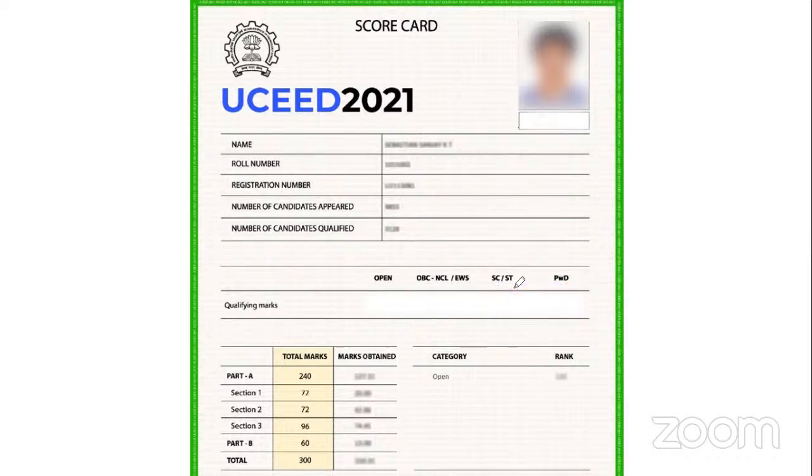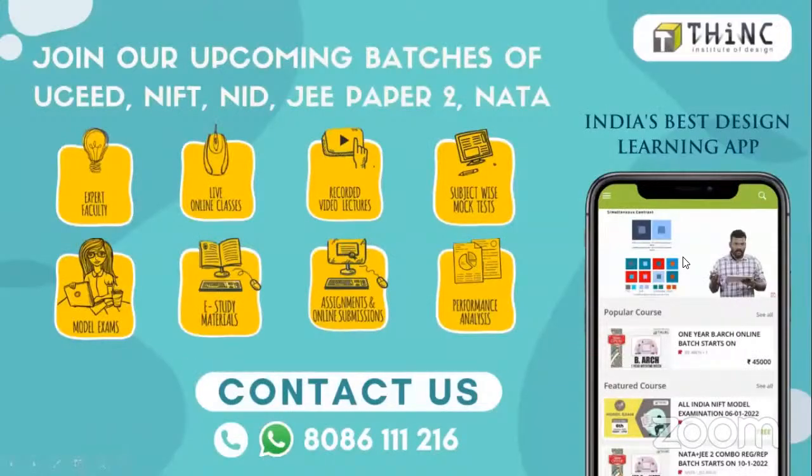So what does a qualifying marks mean? When you get qualified, what does that ensure? That ensures that you would get a rank. You would get a rank with respect to the marks that you have got. So we would be looking at how exactly this year's qualifying marks for Uceed stands up.